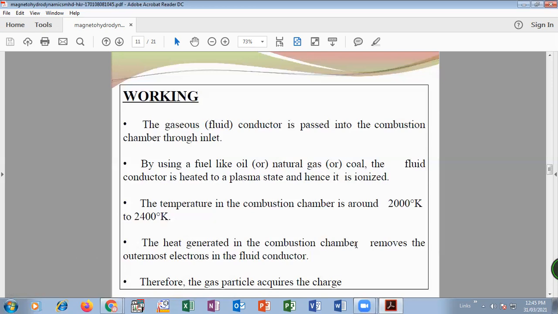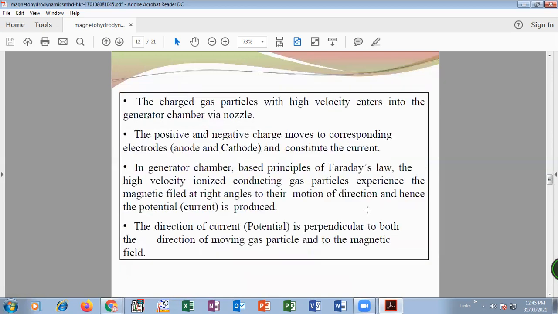After that, it removes the outermost electron in the fluid conductor, and this electron is transferred through the external circuit, and it creates electromotive force. The gaseous particles acquire charge, and these charged gases enter the generator chamber at high velocity. Then this generator chamber is connected with the nozzle.